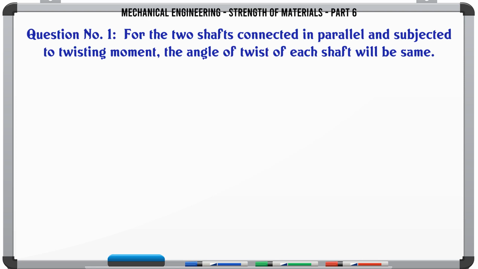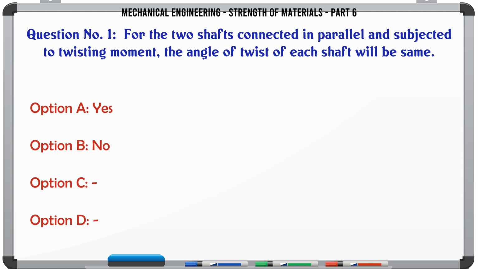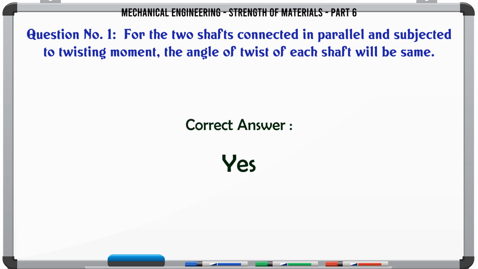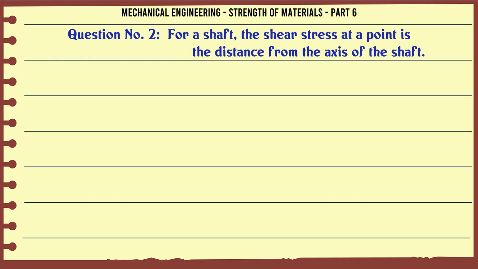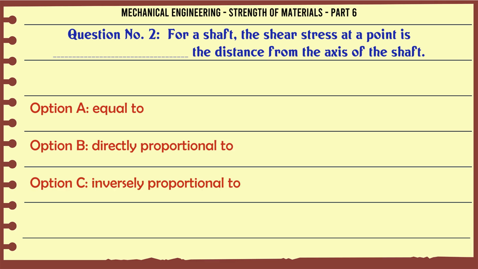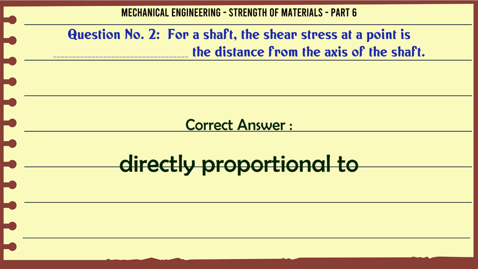For the two shafts connected in parallel and subjected to twisting moment, the angle of twist of each shaft will be same. A. Yes. B. No. C. D. The correct answer is yes. For a shaft, the shear stress at a point is the distance from the axis of the shaft. A. equal to, B. directly proportional to, C. inversely proportional to, D. The correct answer is directly proportional to.